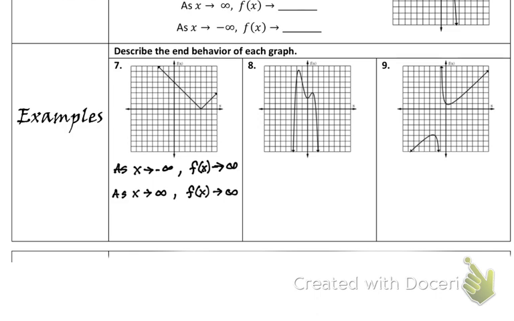So my next one, let's start out the same way. If I go left, what direction do I go? Negative infinity. What happens when I go right? I go down, which is negative infinity as well. So we just have to put that in math terms. To go left, we go as x approaches negative infinity. You said we go down. So in math, going down means our y values go to negative infinity. As x approaches positive infinity, as we go right, we also go down, so we'll go to negative infinity for my y values.